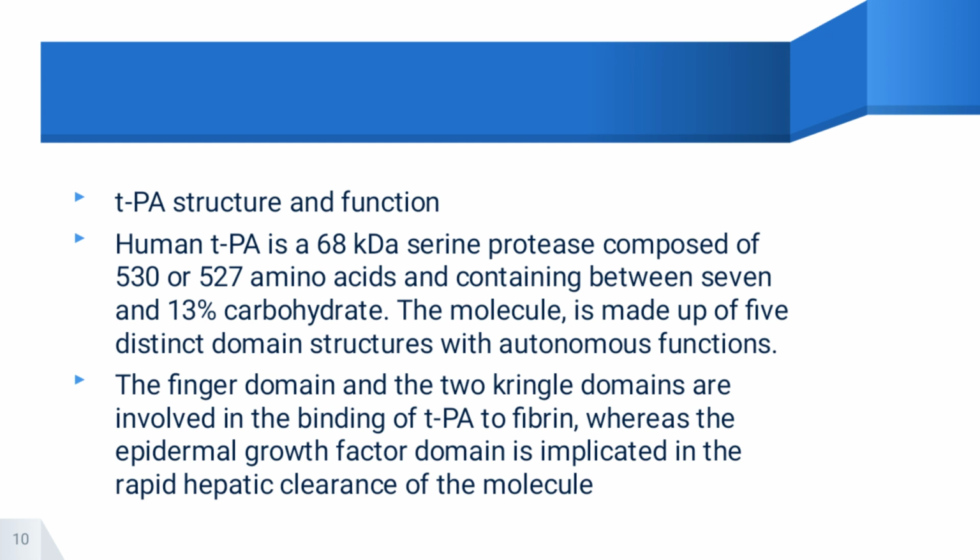TPA structure and function. The human TPA is a 68 kilodalton serine protease composed of 527 to 530 amino acids and contains between 7 to 13% carbohydrates. The molecule is made up of 5 distinct domain structures with autonomous functions. The finger domain and 2 Kringle domains are involved in the binding of TPA to fibrin, whereas the epidermal growth factor domain is involved in rapid hepatic clearance of the molecule.